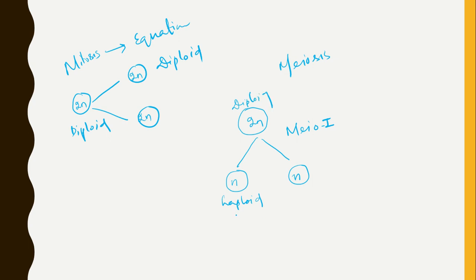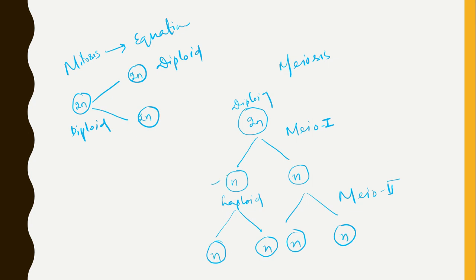Then meiosis 2 will be performed. Meiosis 2 is just equal to mitosis, so the cell number will increase exponentially and the chromosome number will remain constant, the same as the haploid cells. So this is all about mitosis and meiosis.